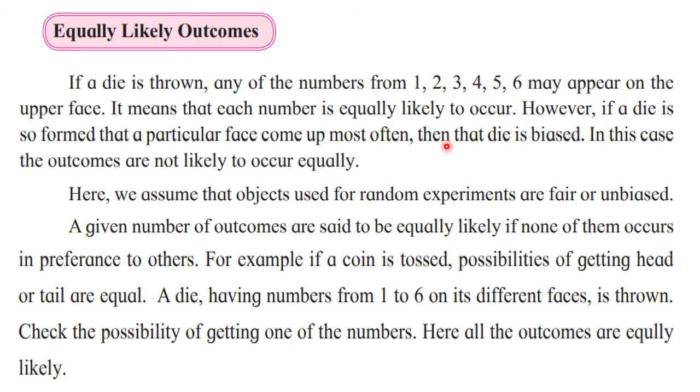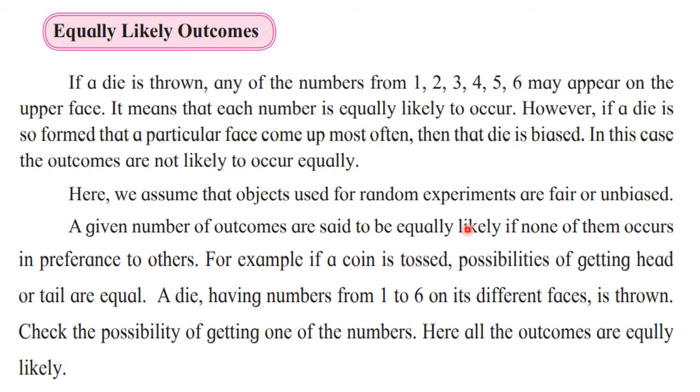Okay, that is why when you read a question that says a fair die is thrown, a fair die means what? The die is not biased. If any number is repeating, that die is called biased. So in a fair die, every outcome is equally likely to occur. Now everywhere we are going to assume that all the experiments we use are fair, or unbiased. In the question you will find the word fair, and even if you don't find it, by default it is fair. It's a fair die, a fair coin, everything is fair, not biased.